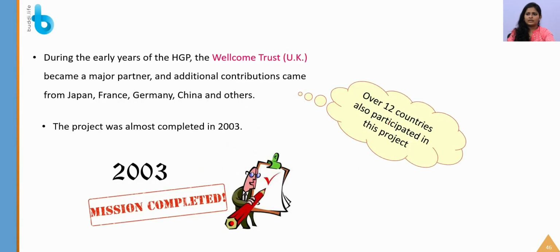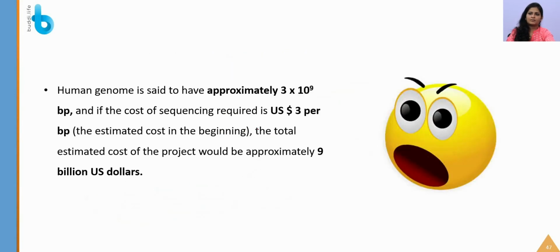Along with them, there were 12 different countries who participated in this, and apart from that, Wellcome Trust in UK also became a major part of this project, and this was completed in the year 2003. Again, this HGP is very important from your question paper point of view.